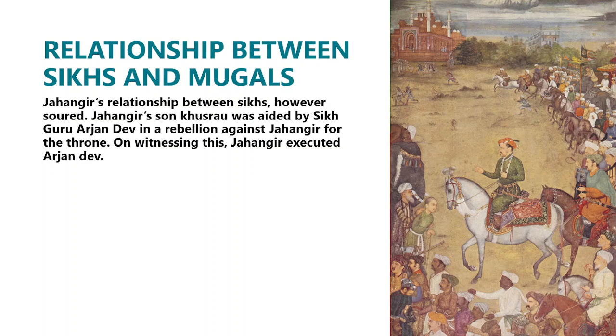Relationship between Sikhs and the Mughals. However, it was strained. He executed Sikh Guru Arjan Dev, who had aided Jahangir's son Khusrau in his rebellion against his father. Jahangir was a great patron of architecture. He was also a keen observer of nature and documented his observations in his autobiography Tuzuk-i-Jahangiri. He died in 1627 CE.